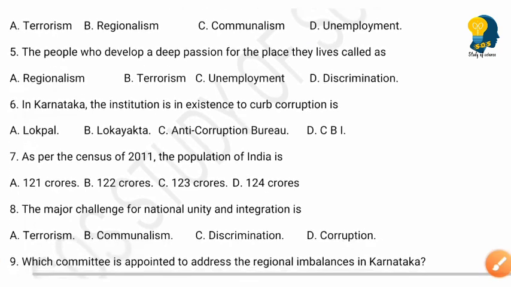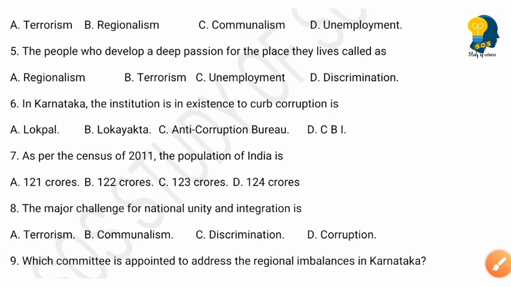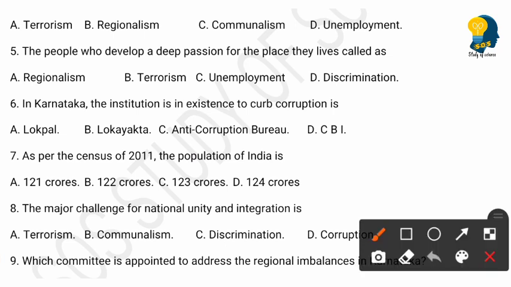The next question is, the people who develop a deep passion for the place they live is called as. Options are regionalism, terrorism, unemployment, discrimination. So for the fifth question, the right answer is option A, that is regionalism. The people who develop a deep passion for the place they live is called regionalism.